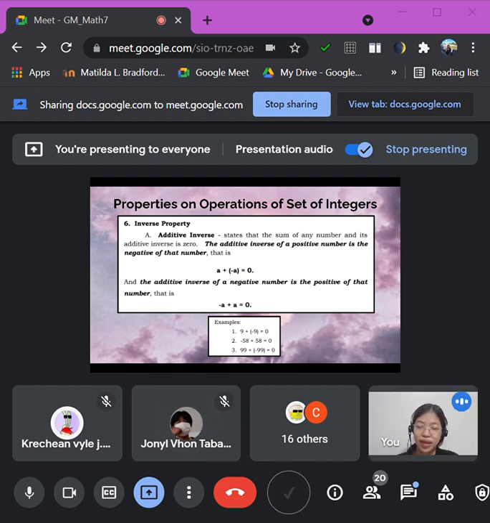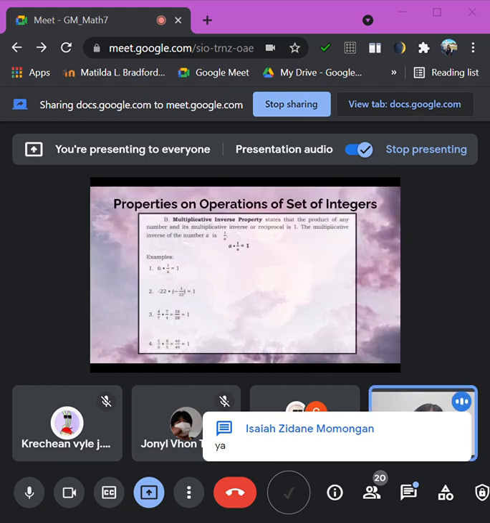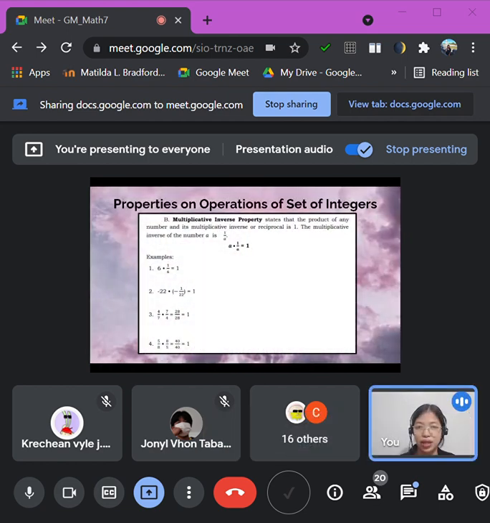Yes. Okay. Now let's go to the next one, which is the multiplicative inverse. The multiplicative inverse states that the product of any number and its multiplicative inverse or reciprocal is 1. Earlier, when we add its opposite, the answer is 0. In our multiplicative inverse, when we multiply by its reciprocal, the answer is 1. Do you know what a reciprocal is? Reverse, sir. Reverse. Very good.